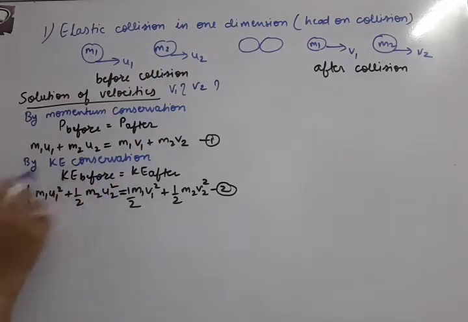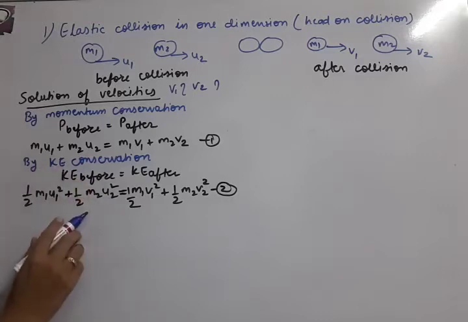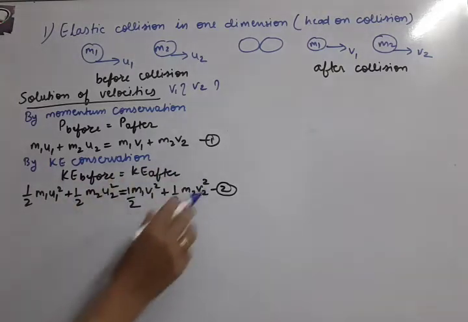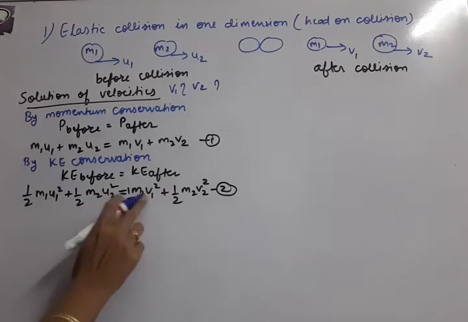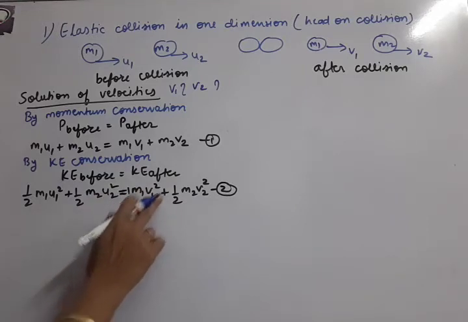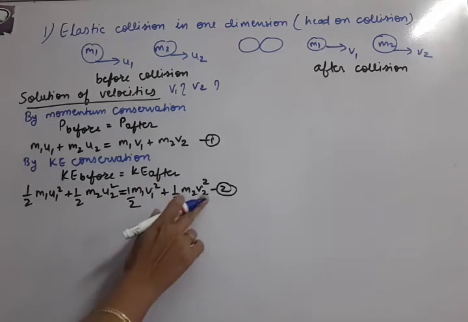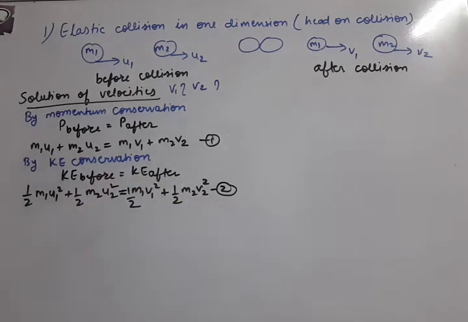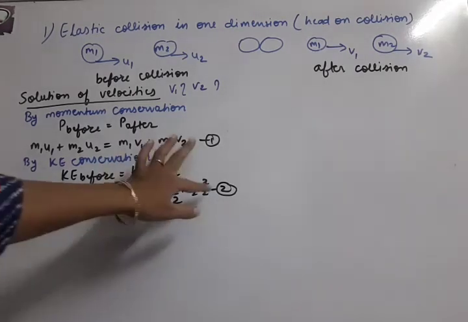This is the total kinetic energy before collision. Now total kinetic energy after collision: half m1 v1 square for the first object and half m2 v2 square for the second object. So these two equations are prepared.